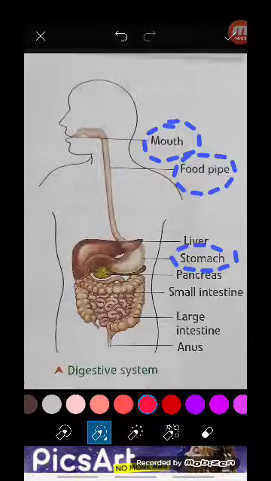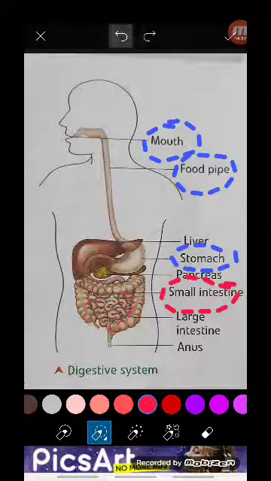Okay. Then after the stomach, the food passes into the small intestine. Now this small intestine, it is here. But it looks very long. Why is it called a small intestine? It is called a small intestine because it is thin. It is not very broad. So the food passes from the stomach into the small intestine.